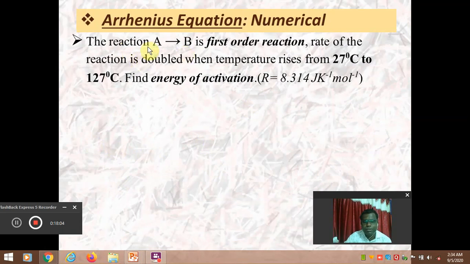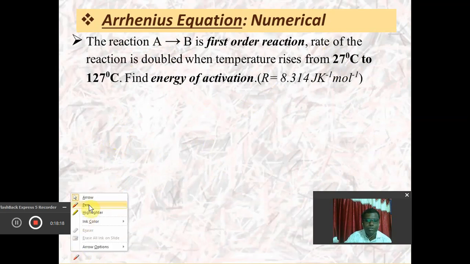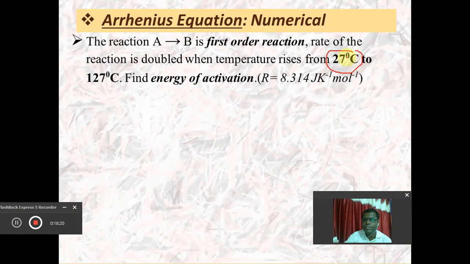Based upon the Arrhenius equation, we can also discuss some numericals. For that purpose, one chemical reaction is given in which A is the reactant and B is the product, which is a first order reaction. In this reaction the rate constant becomes double whenever the temperature changes from 27 degrees Celsius to 127 degrees Celsius. Suppose the earlier rate constant is k1 at 27 degrees Celsius, and at the final temperature the rate constant is k2. Then k2 is equal to twice of k1.